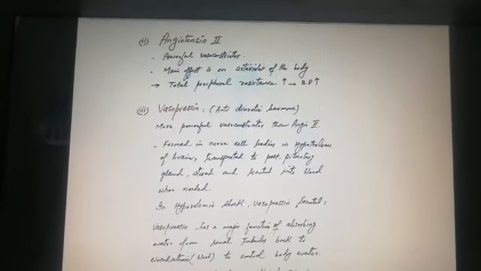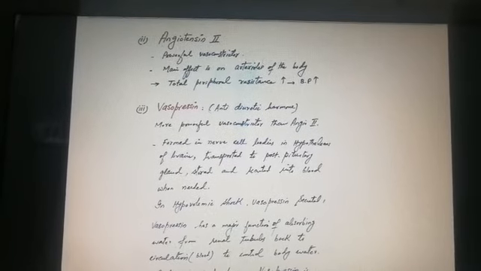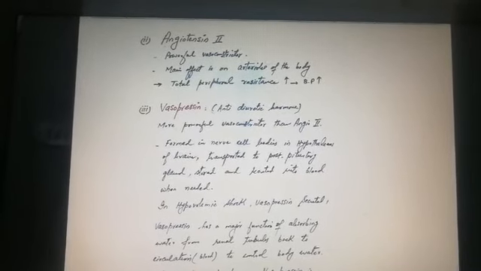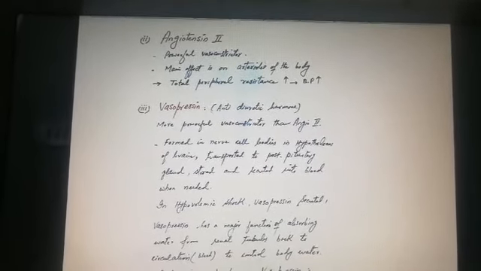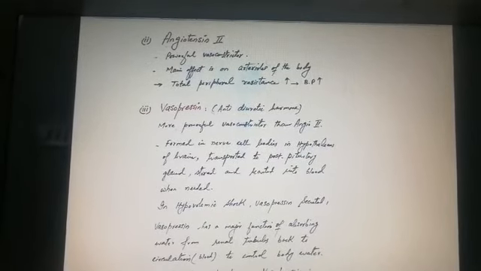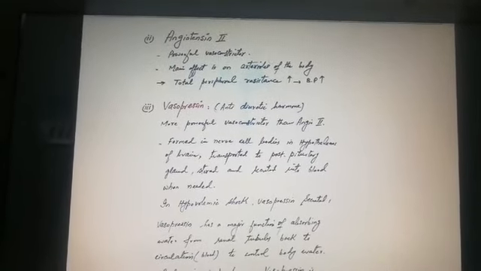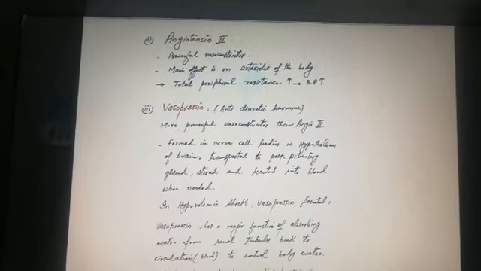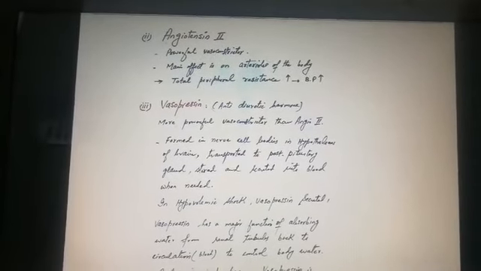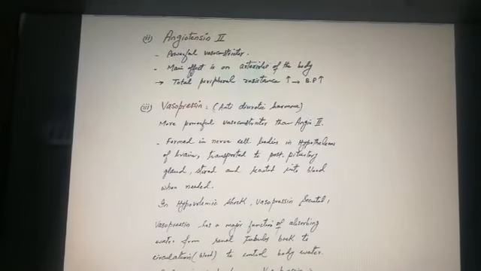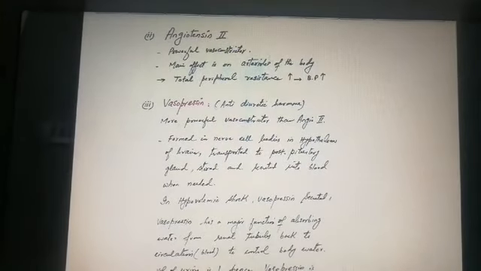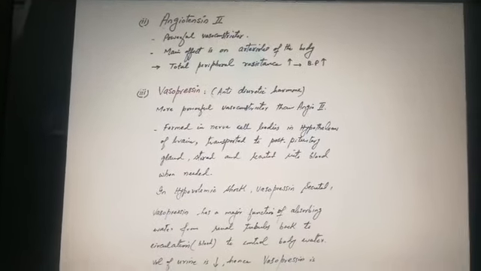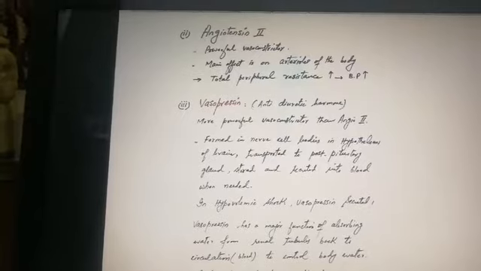It is a more powerful vasoconstrictor than angiotensin 2. This can also be an MCQ point. The most powerful vasoconstrictor is vasopressin, and the name indicates that vaso means vessels, pressin means press the vessels, constrict the vessels.